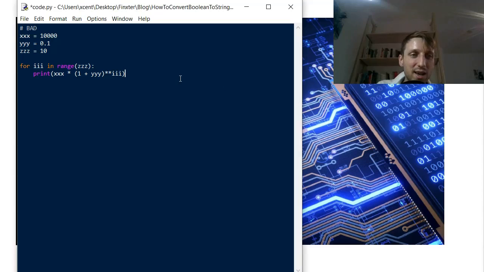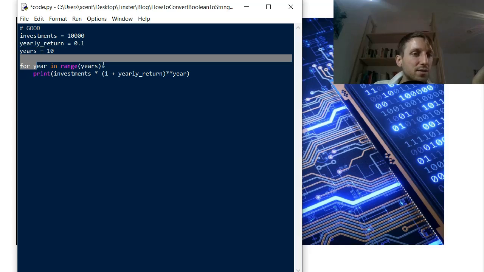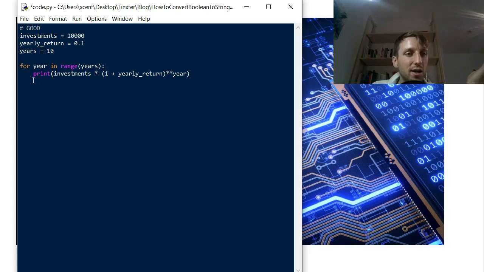But now let's have the same code that we have written for people, not for machines. It's the same code, semantically equivalent, but now we have written it for people, not for machines. You see we have some initial investments. We have a yearly return of 10%. We have 10 years. We go over all years from 0 to 9 included, and then we calculate simply the current state of our investments.